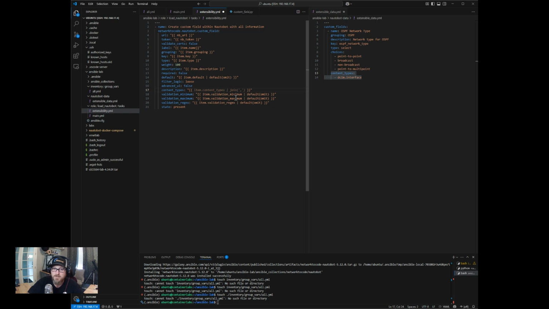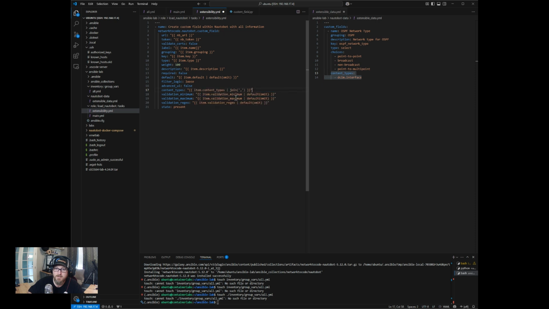And so the way we can reference that in Ansible is we can just put the whole list in as a key value variable, right? So if we just reference this as content type, we don't even have to do join.